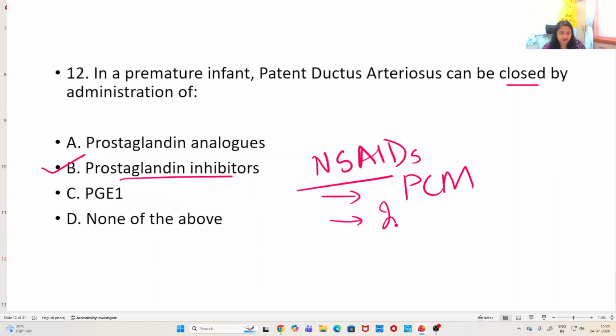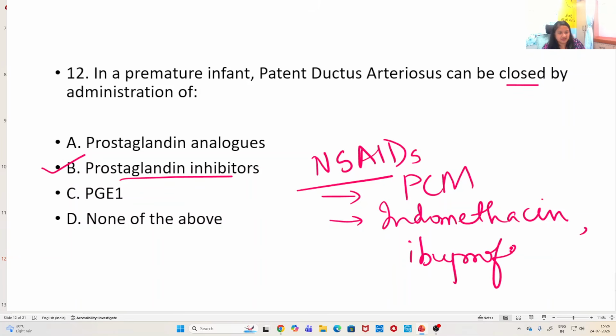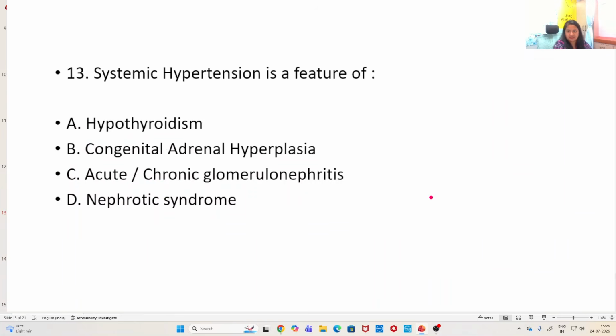Okay, previously indomethacin, ibuprofen, and all were used. Okay, indomethacin, these are older answers. Okay, indomethacin or ibuprofen. Presently we use paracetamol, okay, for the closure of patent ductus arteriosus in preterm babies. So, prostaglandin inhibitors is the answer.